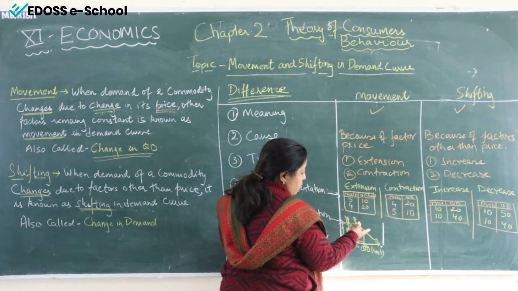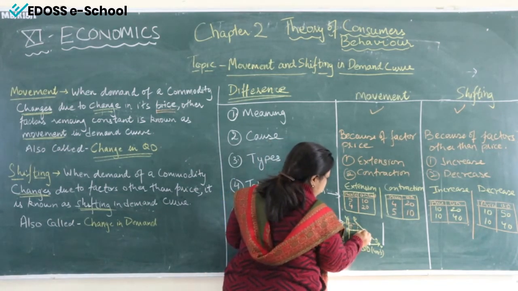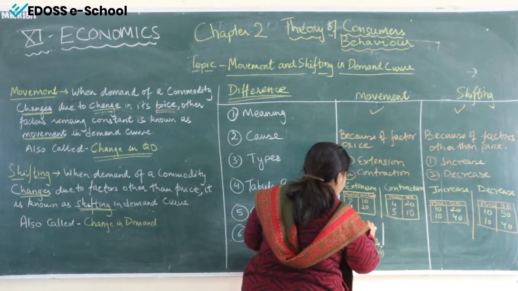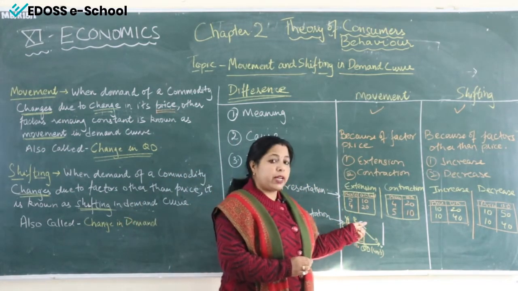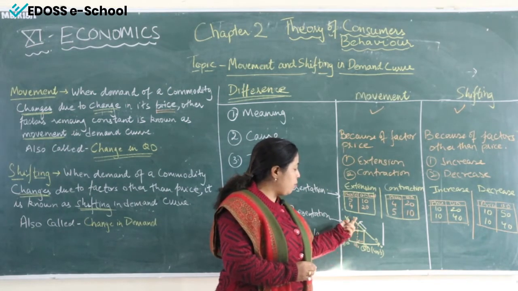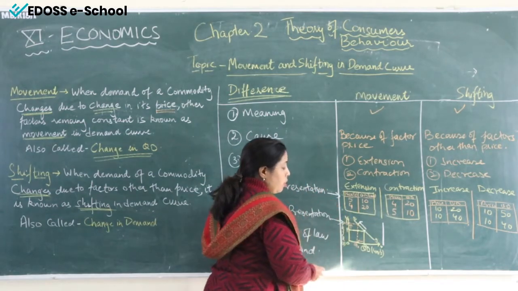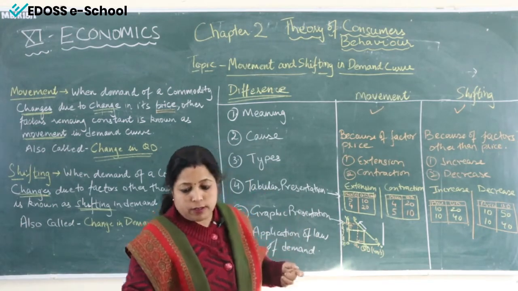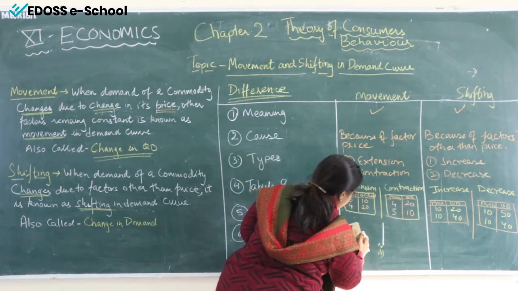And what is the change in the diagram? See, here is the change. From here till here, the demand curve has moved upwards. The demand curve has gone upwards. When has it gone? When demand has decreased. When demand decreases and the diagram goes upward, that is called contraction. Wait, I am just changing this diagram because here we have written extension.